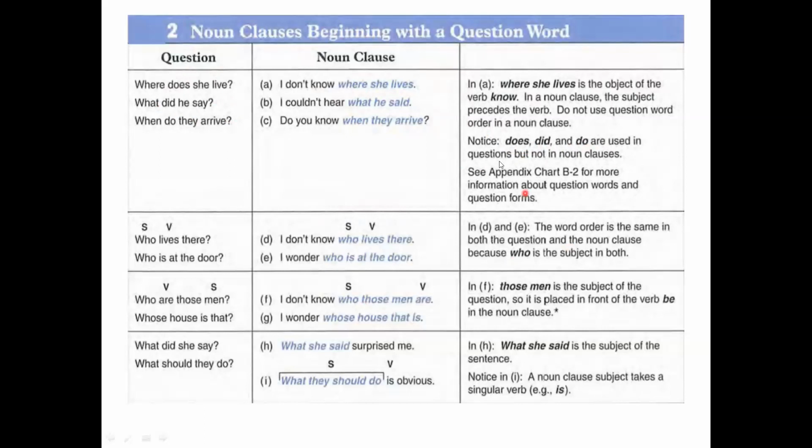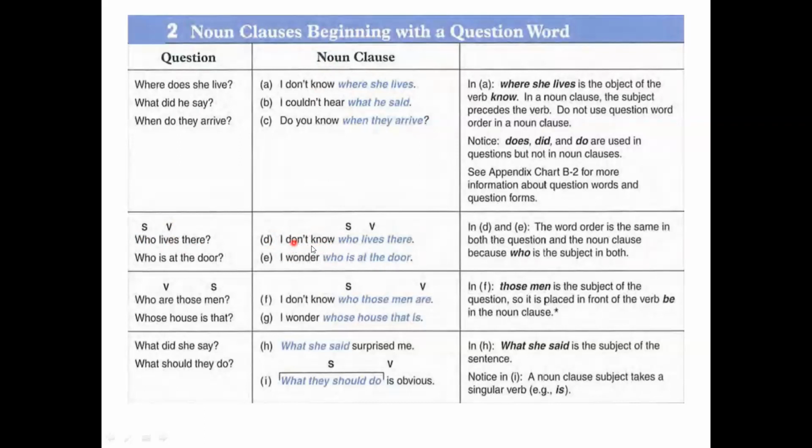So what about the next one? Who lives there? Here, who is a subject and lives is a verb. In case you want to make a noun clause, you can say, I don't know who lives there. So here we can say I is the main subject of the sentence, and don't know is the main verb of the sentence.